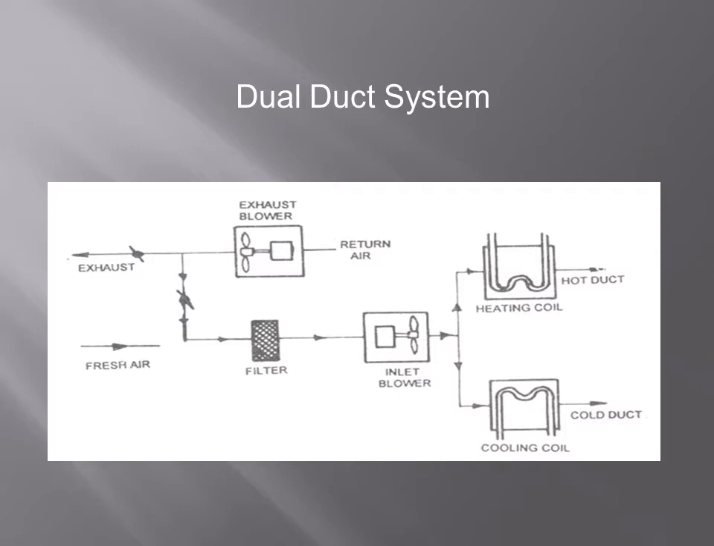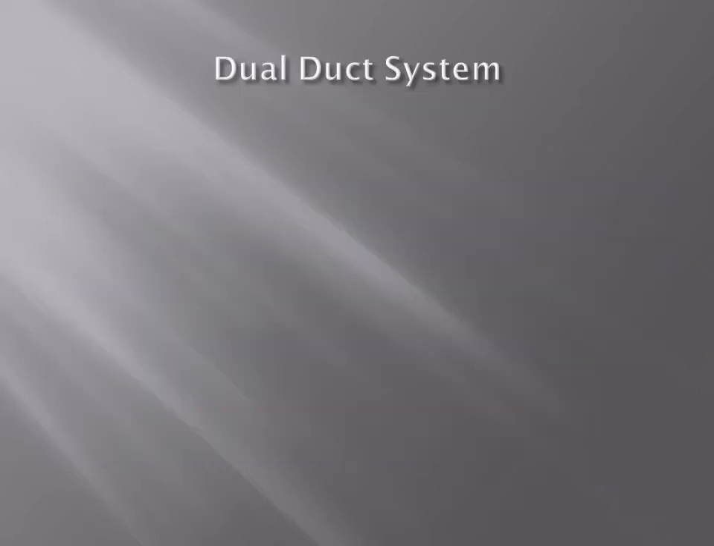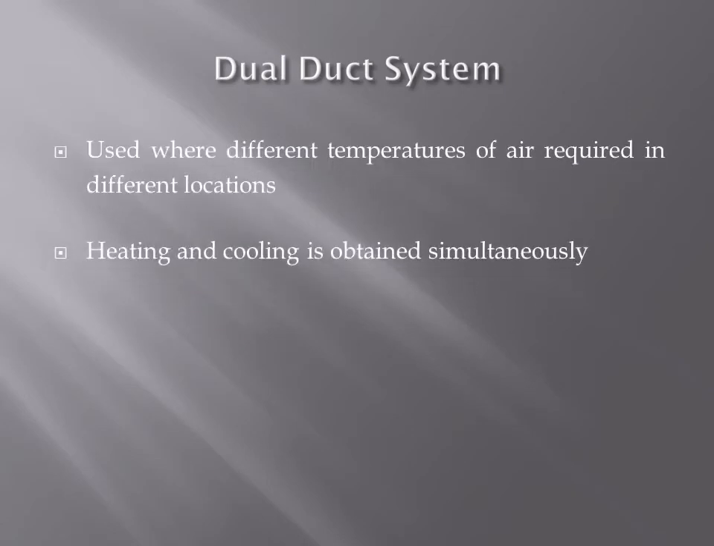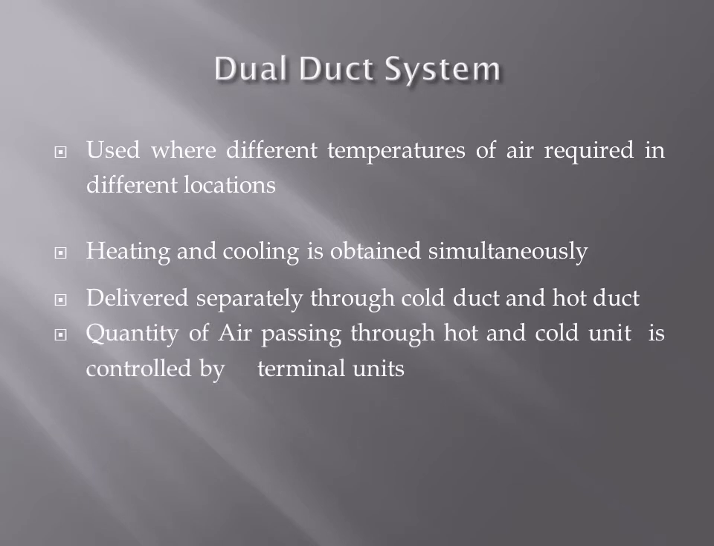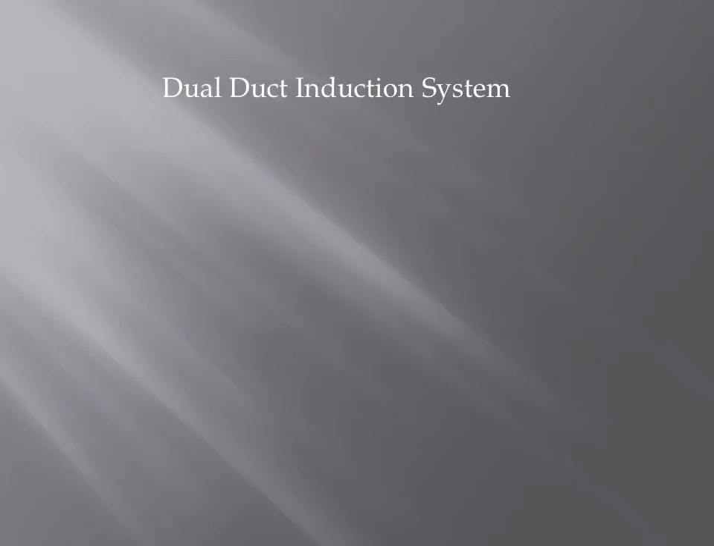Again, a mixture of fresh air and return air we can send to the filter, same like single duct. Here we are using two ducts. Where two different temperatures are required, there we are using heating and cooling coils simultaneously. At a time we are getting heating and cooling, widely used in hospitals.